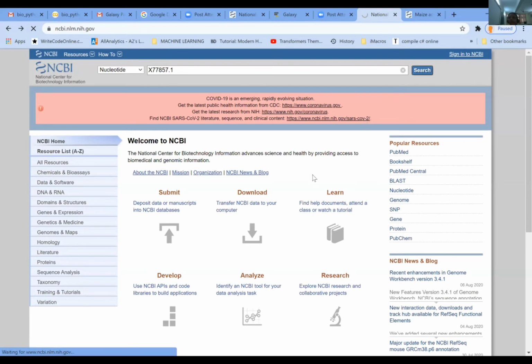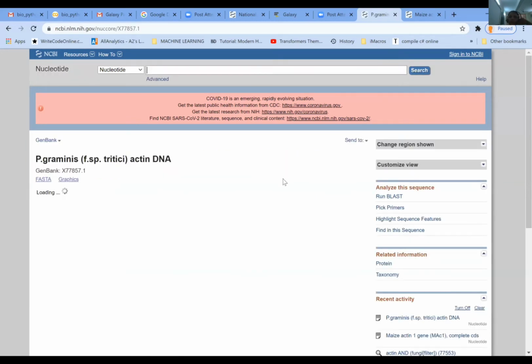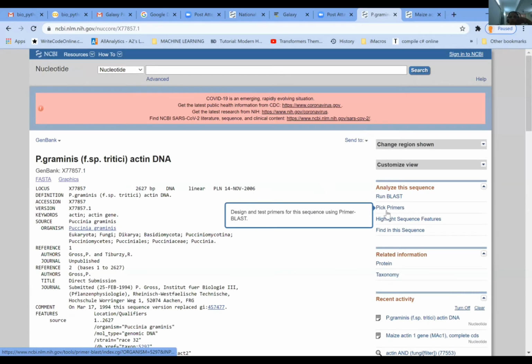You need not go to the specific program. Here on the right side, you can see that there is a link which is going to tell you to pick the primers. This is going to use the Primer-BLAST program to pick the primers of this sequence. If you click on this Pick Primers, it will go into the Primer-BLAST program.